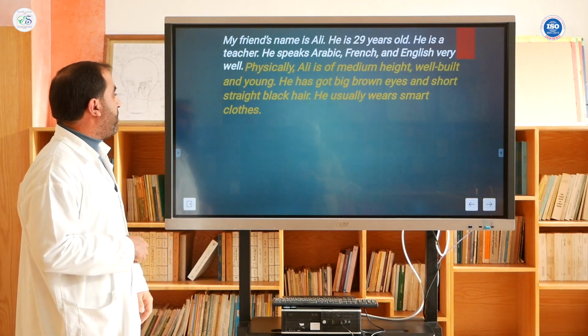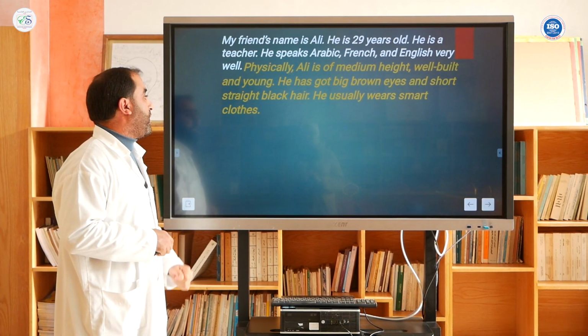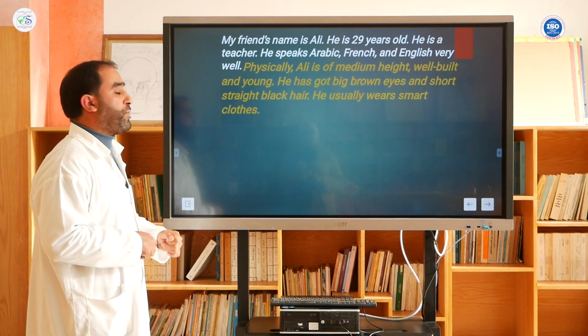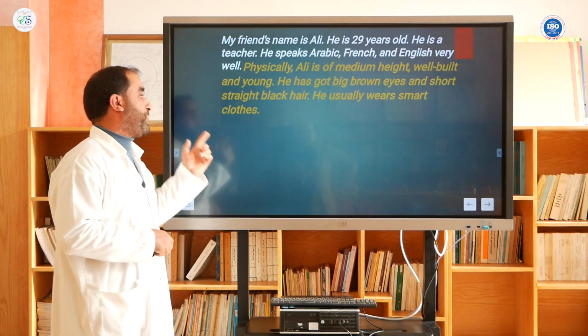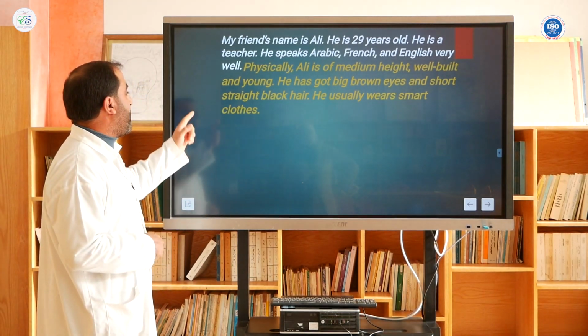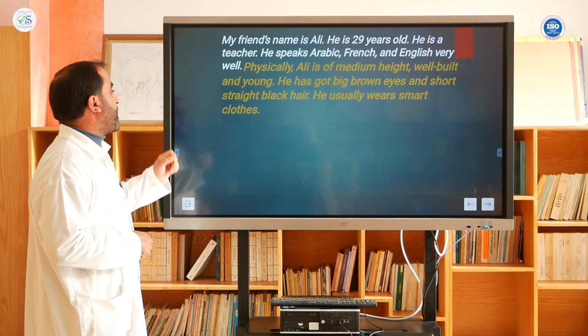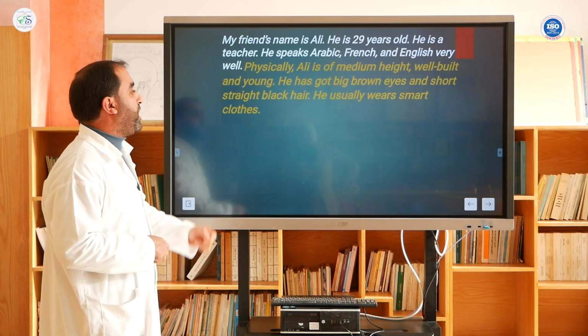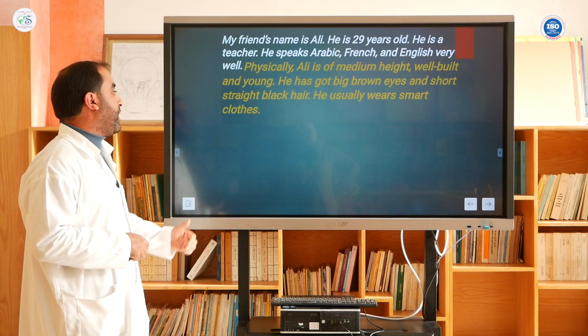Then after that, as I have just explained before, you need to talk about the physical aspects. So we need to get started using the expression "physically." We could say, physically, Ali is of medium height, well-built, and young.